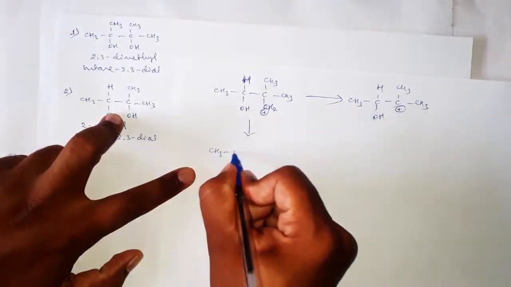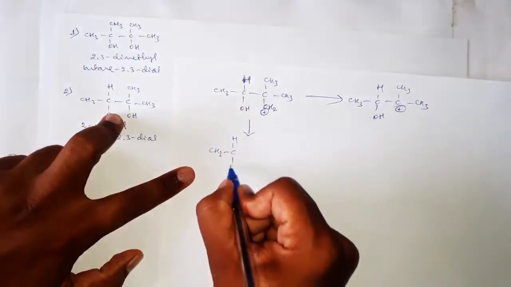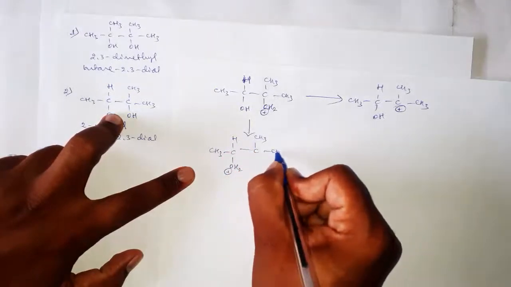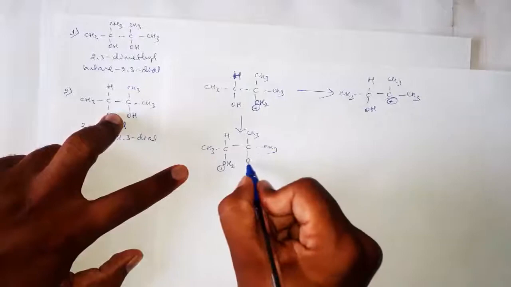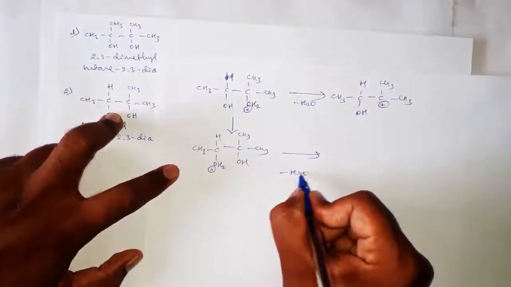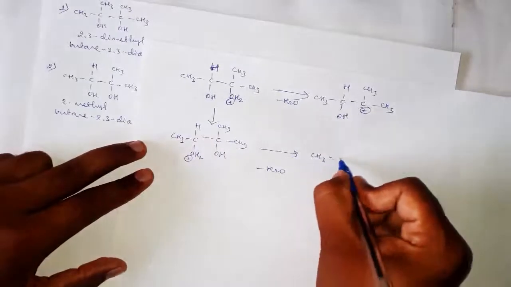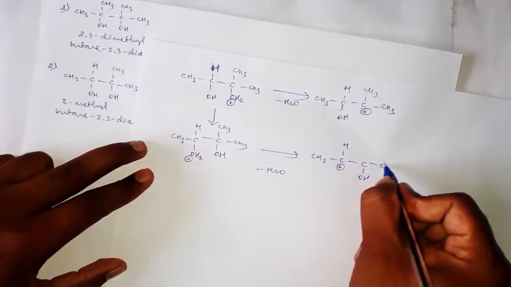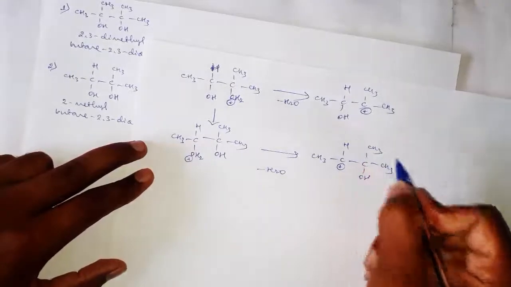There we will have CH3 CH OH2 plus C(OH) CH3 CH3. And after dehydration, that is the loss of a water molecule, we will have CH3 CH plus C(OH) CH3 CH3.